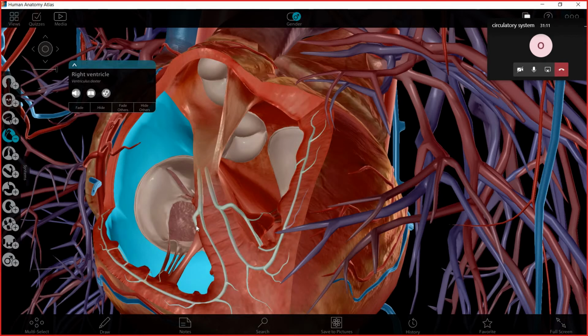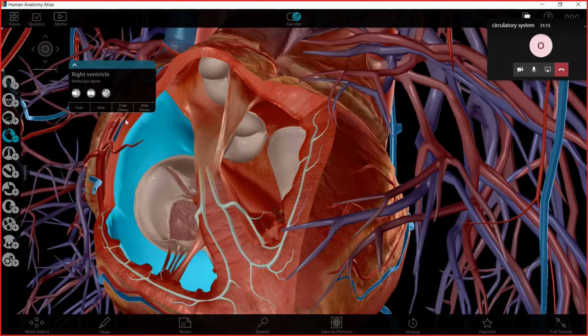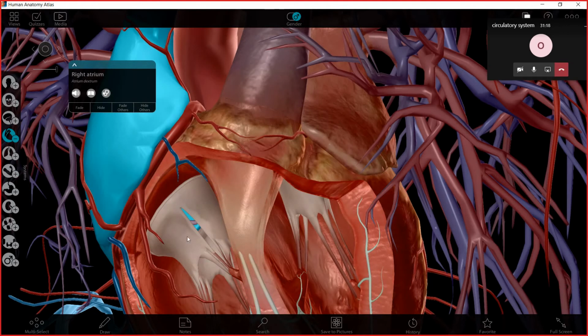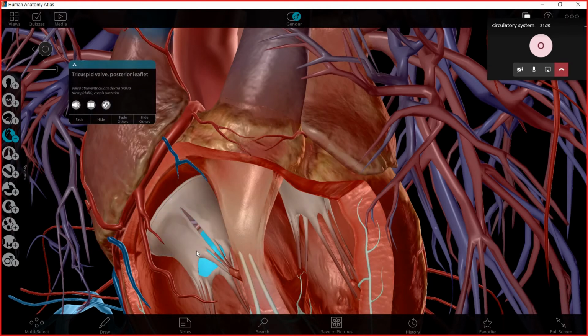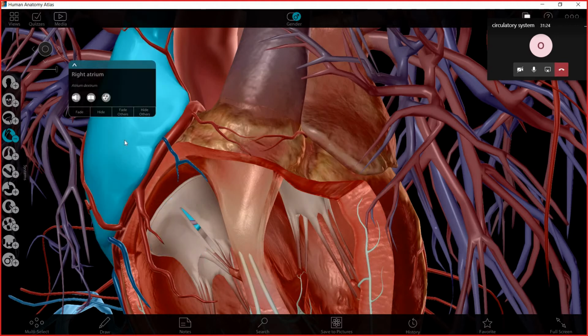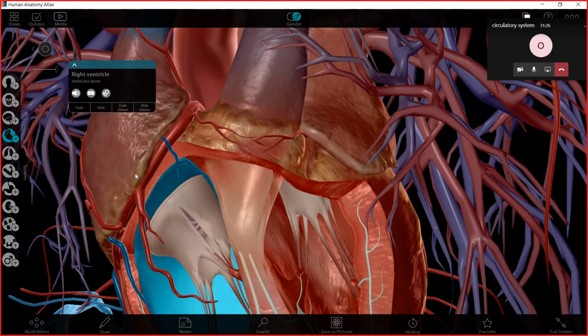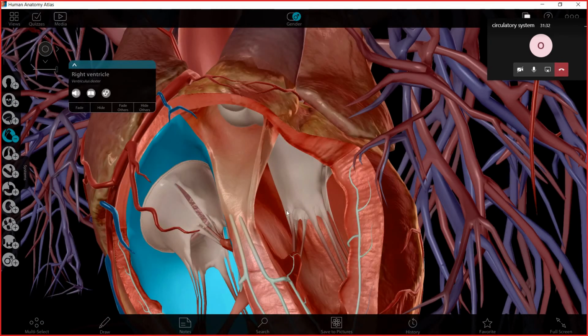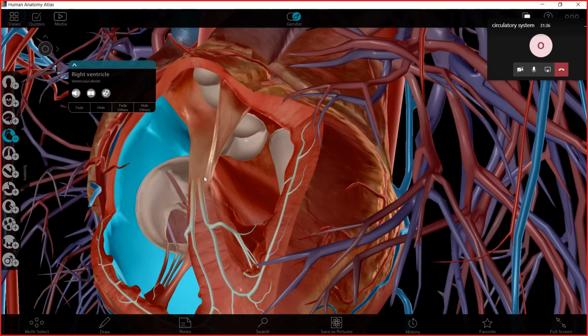This is the hollow part of the right atrium here. So what is the function of this valve? It allows the blood to pass from the right atrium to the right ventricle only in one direction and not going back. Okay, these are the first two valves between the atria and the ventricles.